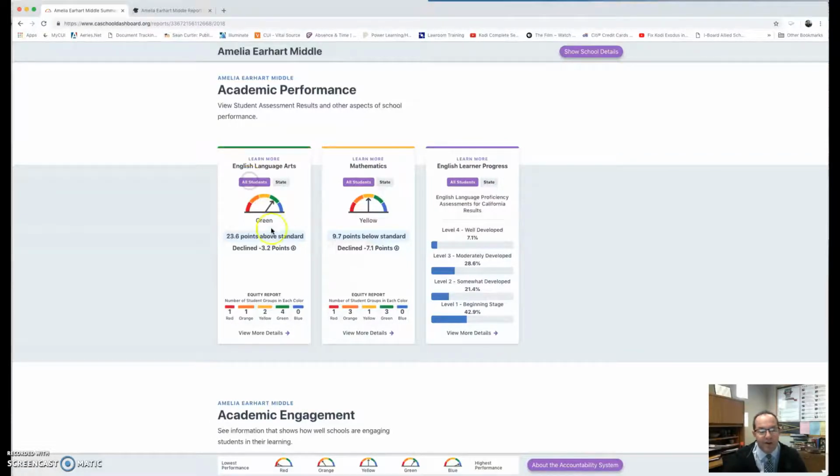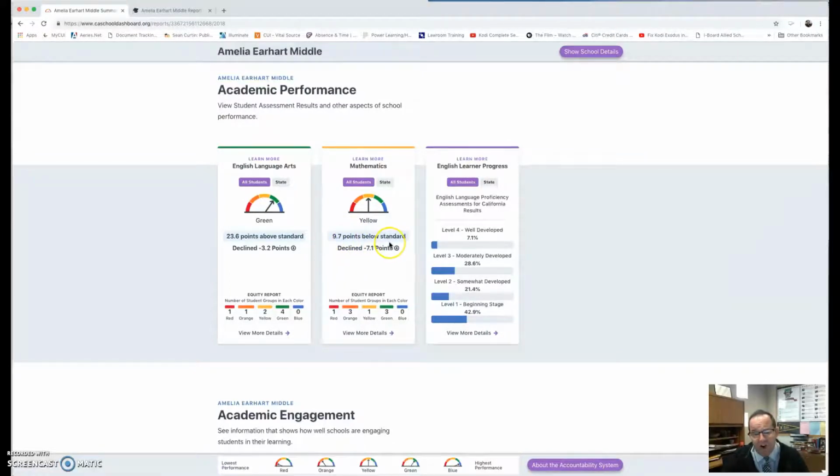So I wanted to share that. But as far as how we serve students and who we serve year to year, we had a 3.2 point decline. In mathematics, a little bit of a steeper decline, 7.1. We did stay in the yellow, and in math, 9.7 points below the standard.